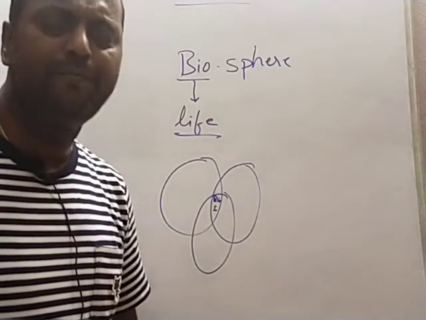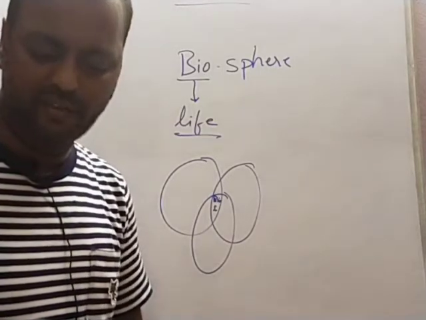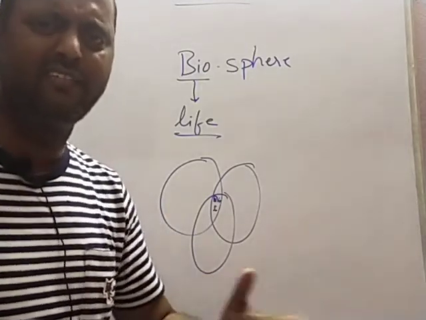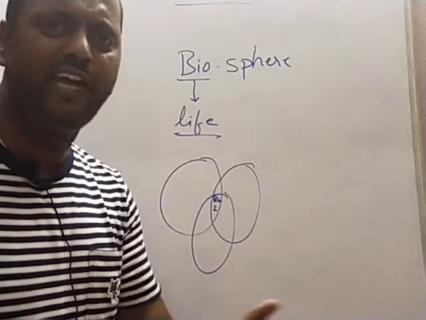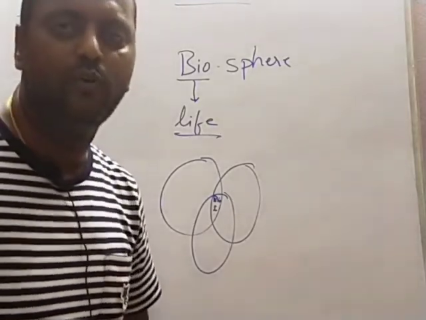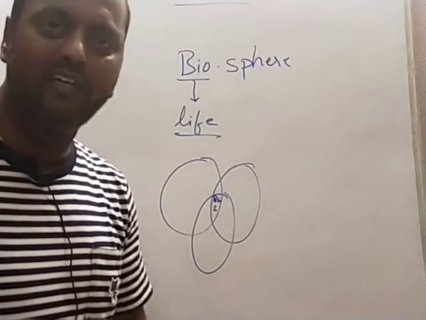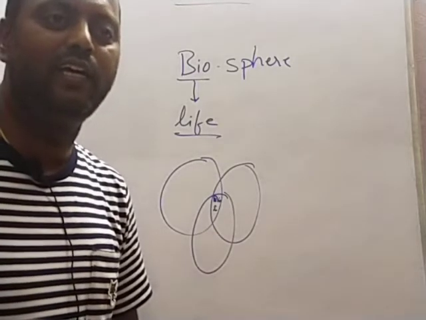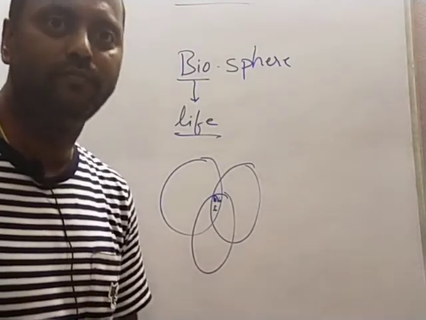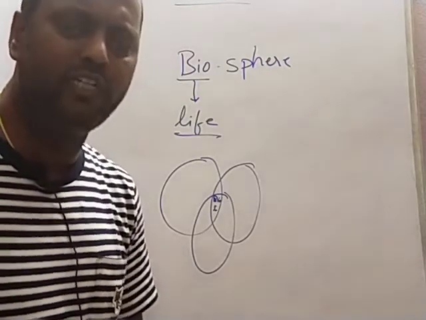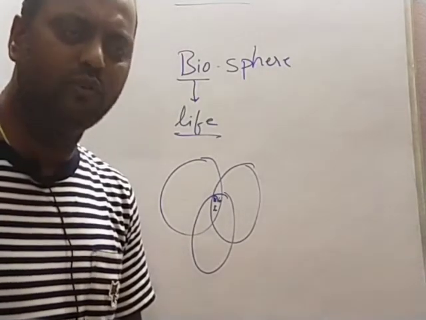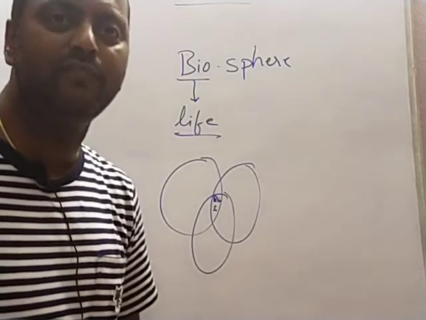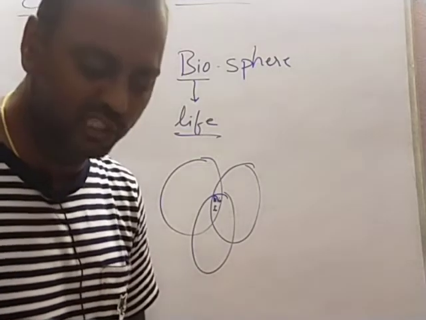For example, if a particular species which feeds upon a particular kind of plant is exterminated, it's completely extinct. Extinct means antarinchipovam. Like dinosaurs have become extinct now, they are no more. So if that species is completely extinct, it would result in the unchecked growth of that plant, and it may grow to such an extent that it may harm the other plants' growth. It may intrude into the area of the other plants and disturb their growth, and this results in an unusual imbalance of the ecology, which we call in our terms an ecological crisis.